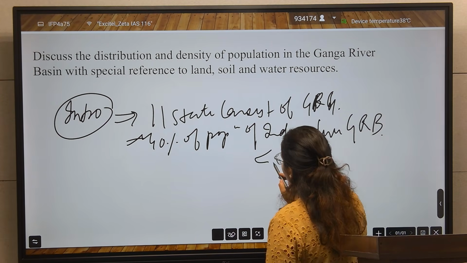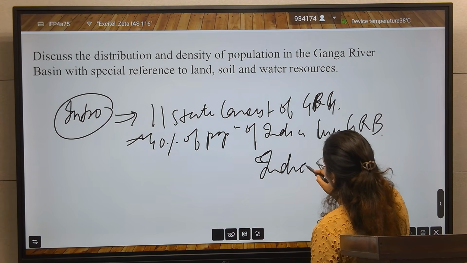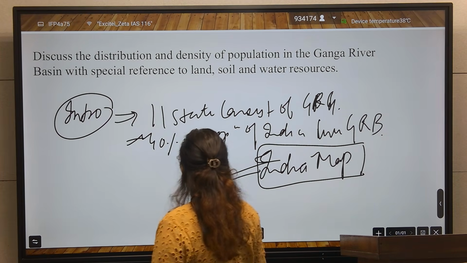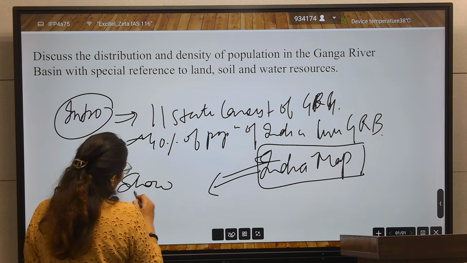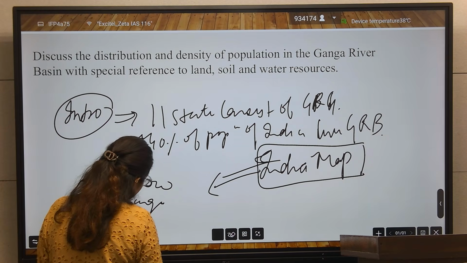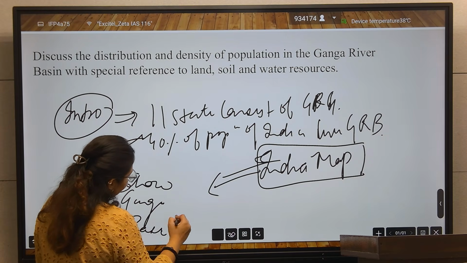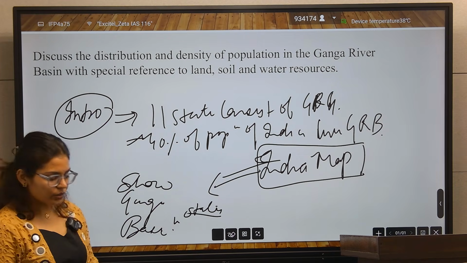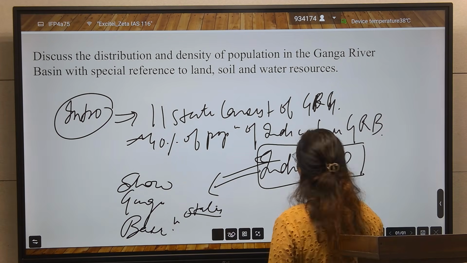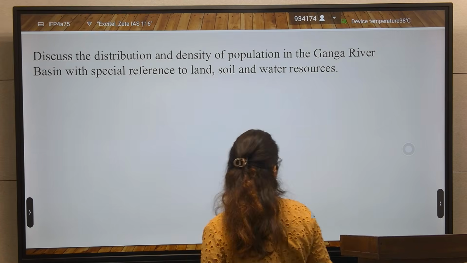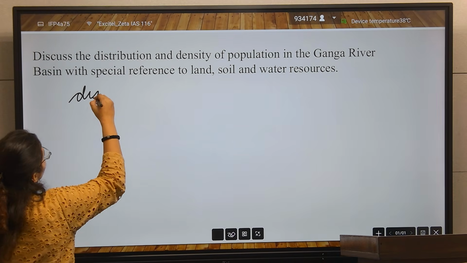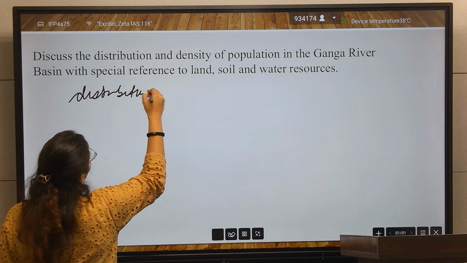You can draw the India map and show the Ganga river basin states here. After that you will write about the distribution of population